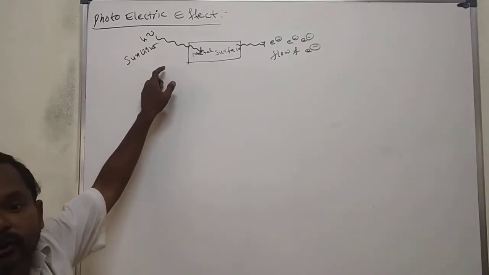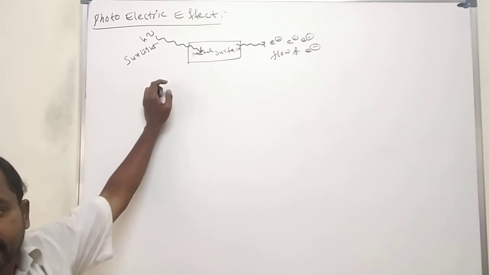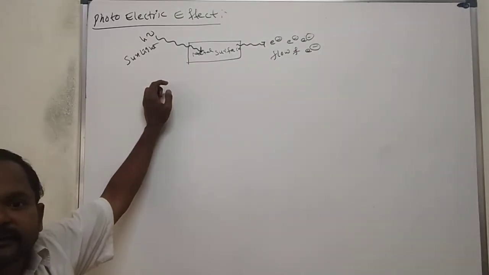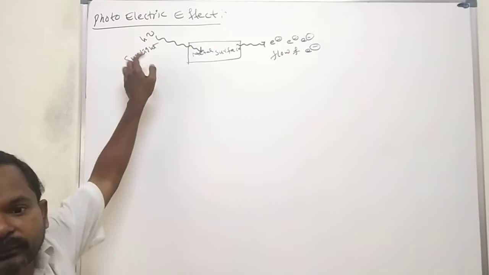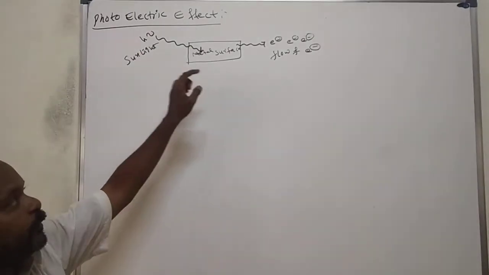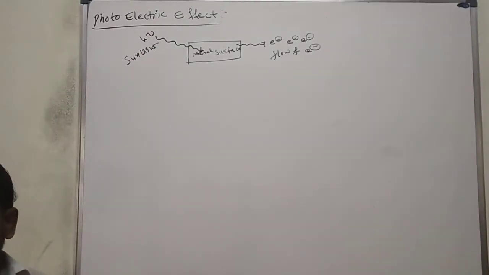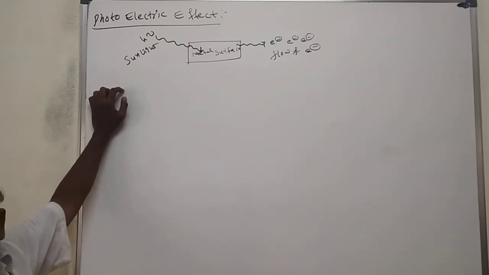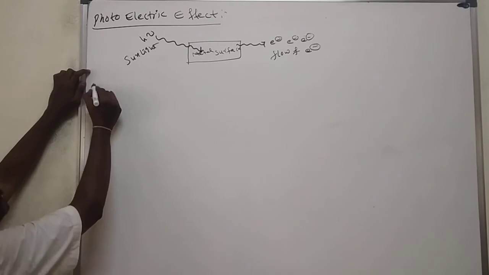What is the photo? Sunlight. Chemical reactions observed under sunlight we call photochemical reactions. Flow of electrons is called electricity. Yes or no? What is the definition? See here.